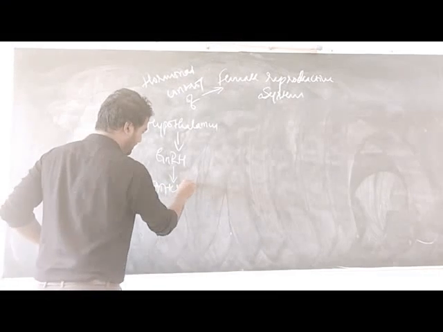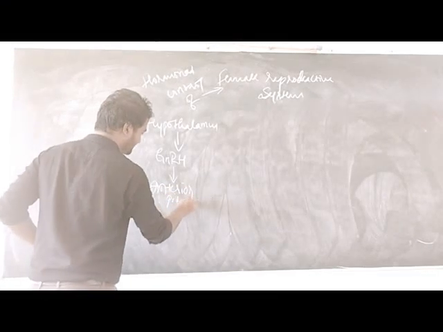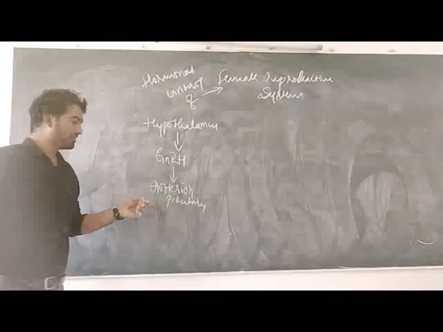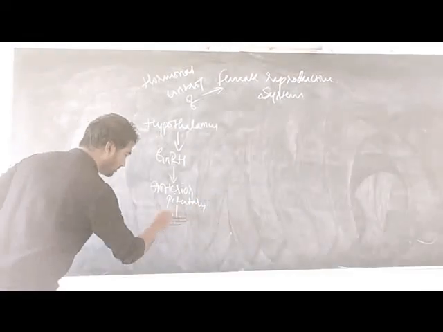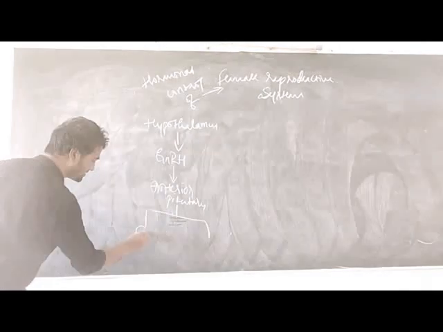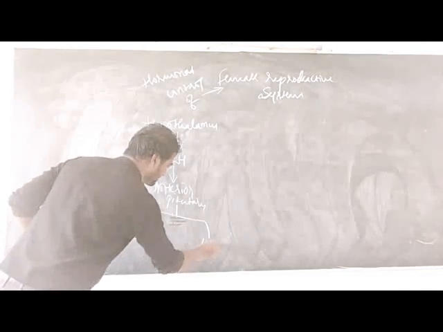Again the anterior pituitary secretes two hormones: FSH and LH hormone.